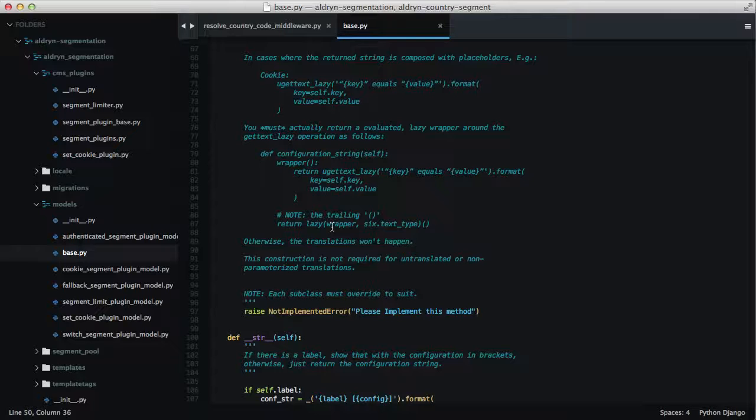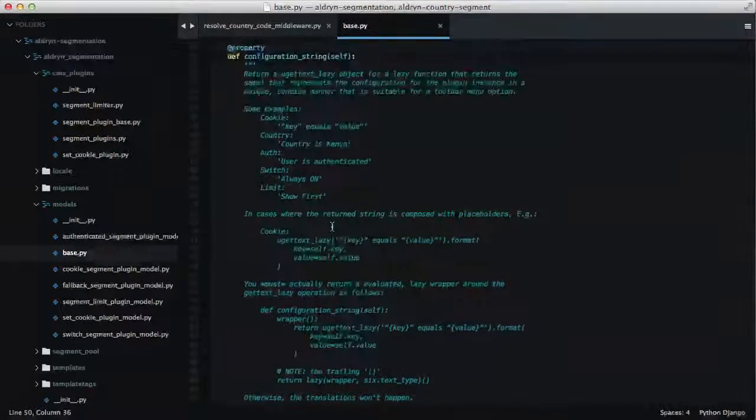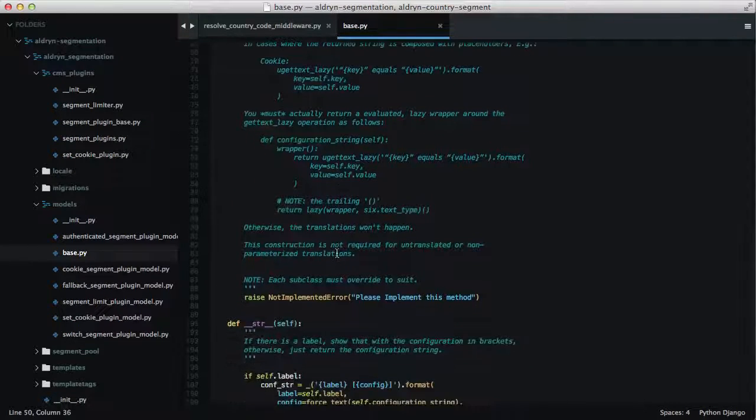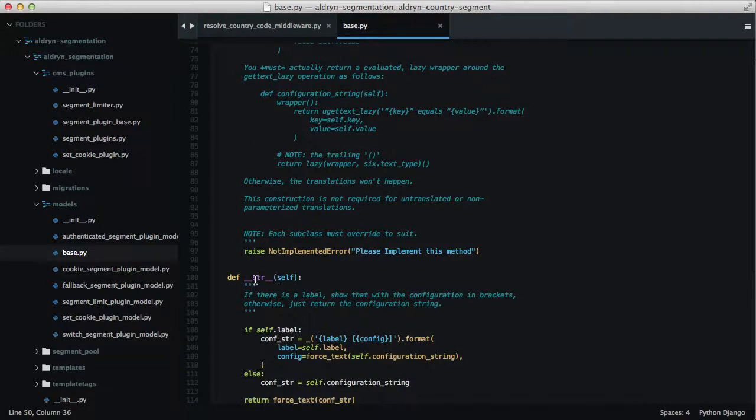So it's just one little extra step you have to do, but it's not hard. I'm going to show you an implementation of that in a minute. And then down here, you just have to implement str. It's basically using the same string up here that we use, but we actually force it to be text, so we don't care for this purpose if it's wrapped in a promise and a lazy string.